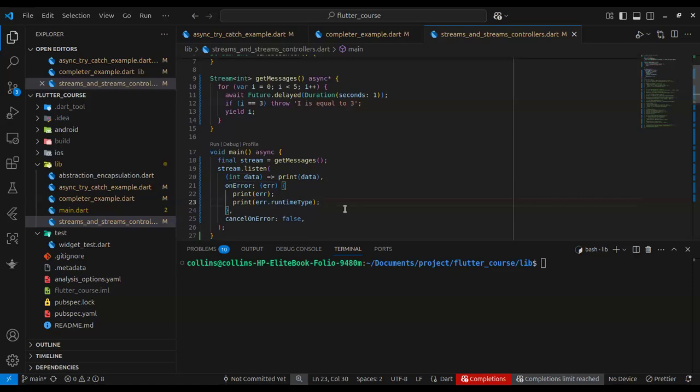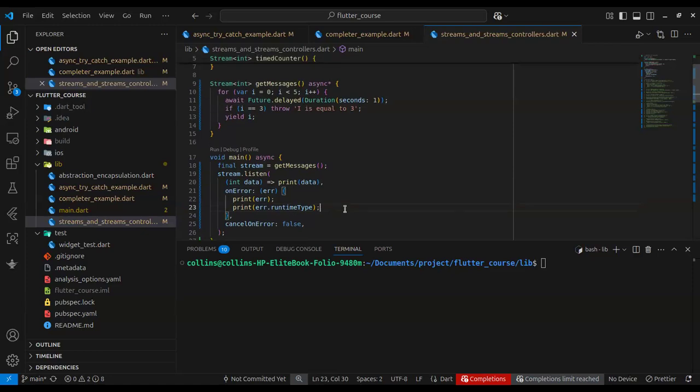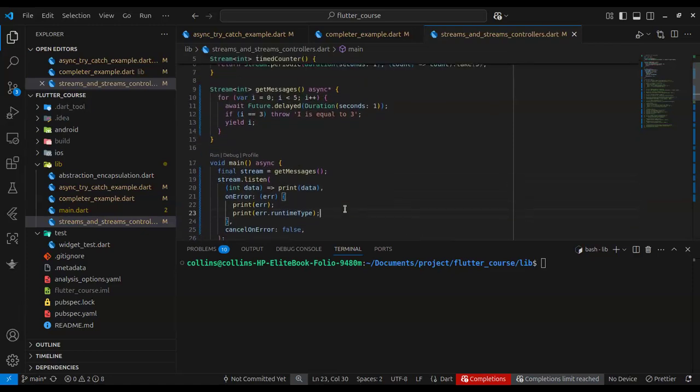Yes, but is it that the data cannot take another type besides an integer? What if it's a string that I'm listening for? If it's a string, this stream has to be of string type for you to listen for a string. Look at the getMessages function, is it from this Stream<int>? Yes, good. What type does it return?